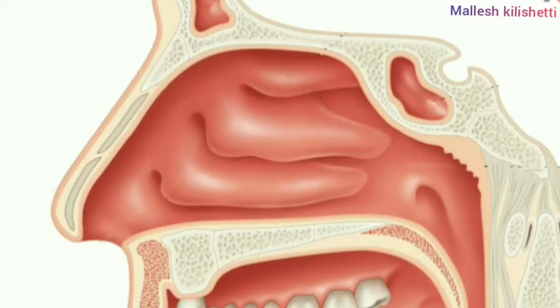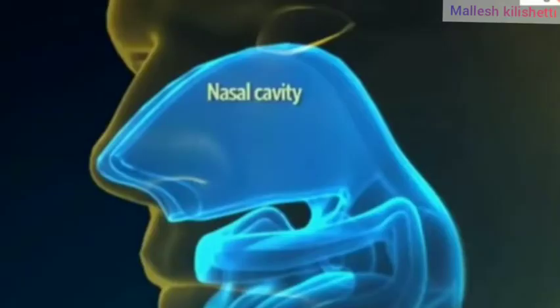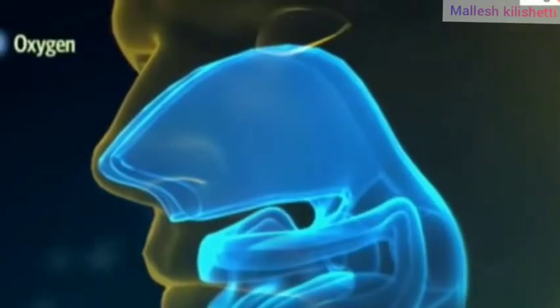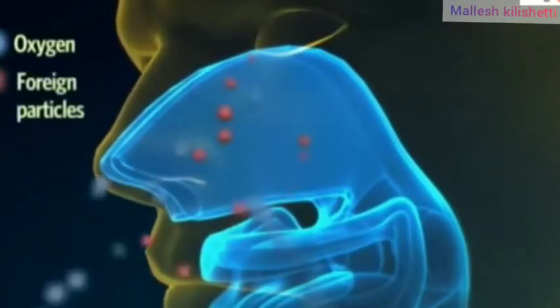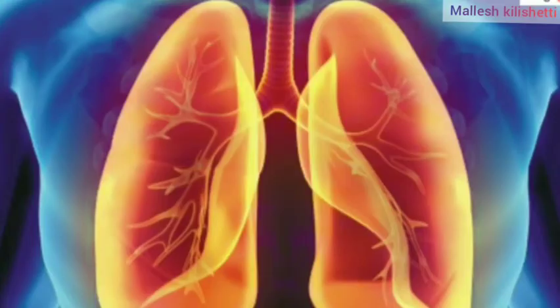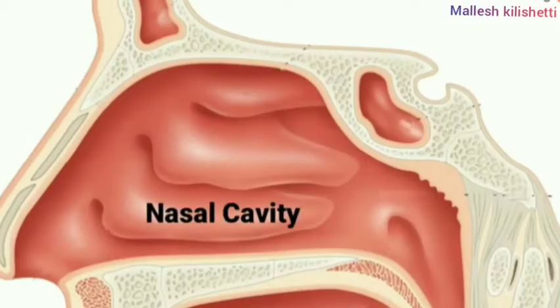Okay, respiration first starts through the nose. The nose contains a mucous membrane and the nasal cavity. Air will enter through the nostrils, then it reaches the lungs. The lungs are a sponge-like structure covered with a membrane called the pleura.